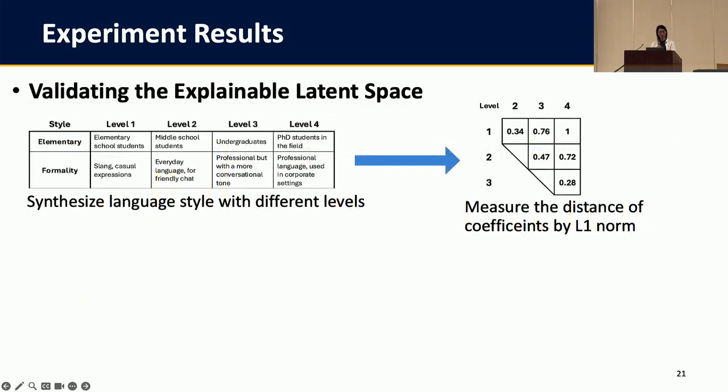And our model selection is based on the assumption that closer distance in the decomposition coefficient corresponds to similar style of personalization. So to verify this, we synthesize data with varying style of personalization, and from the right figure, we can find there is always a consistency between the distance of coefficient and the difference in the personalization levels.